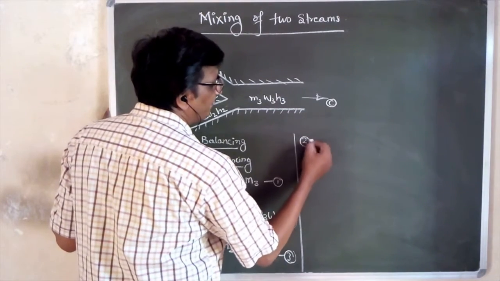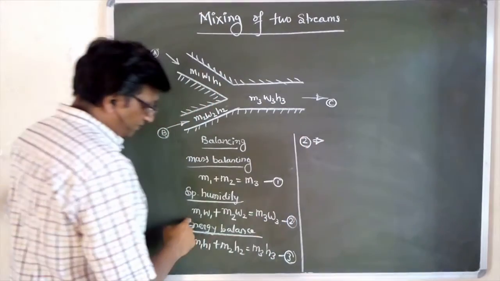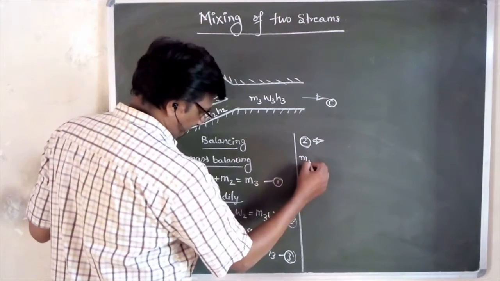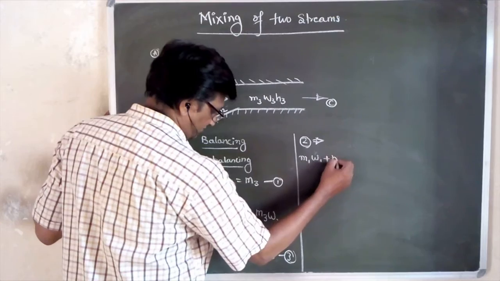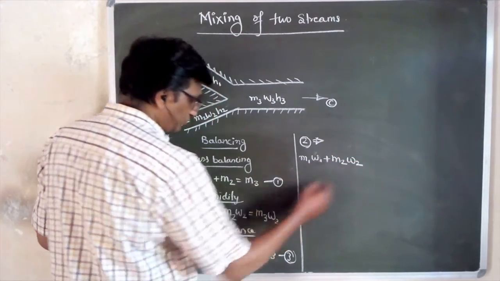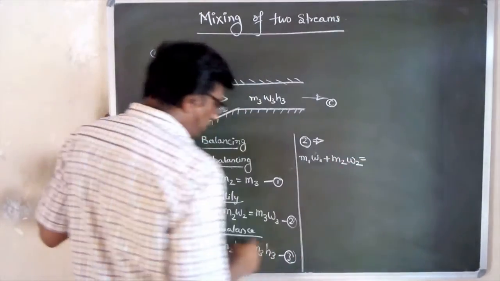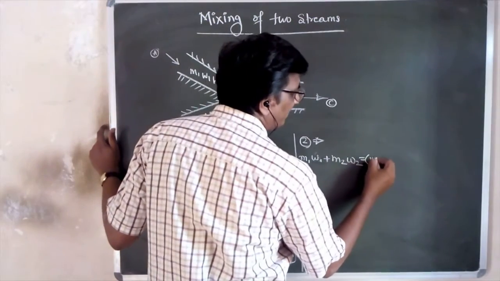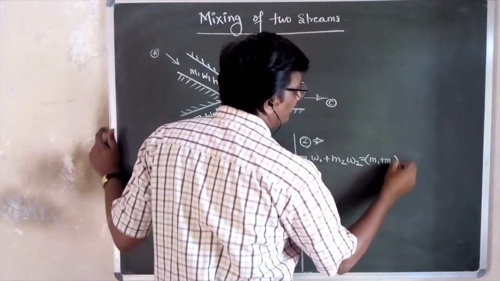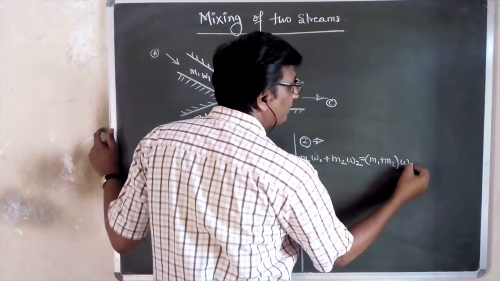Now equation 2 will employ M1 W1 plus M2 W2 is equal to, what is M3 from equation 1? M1 plus M2. So I will write M1 plus M2 into W3.